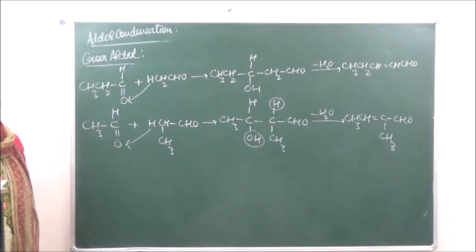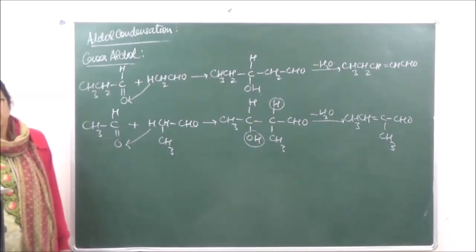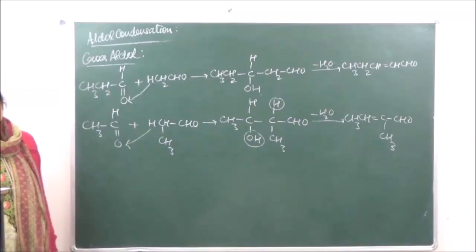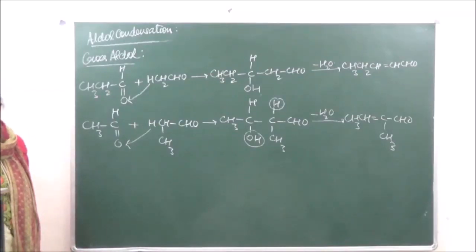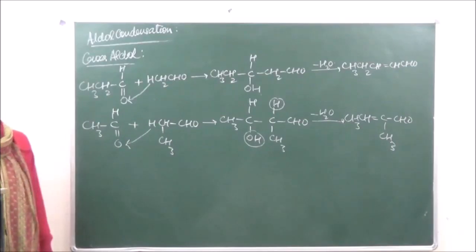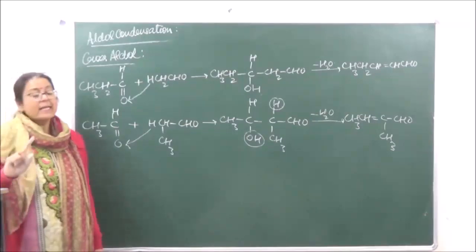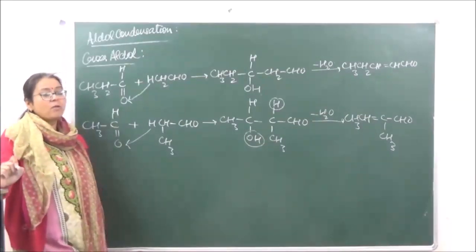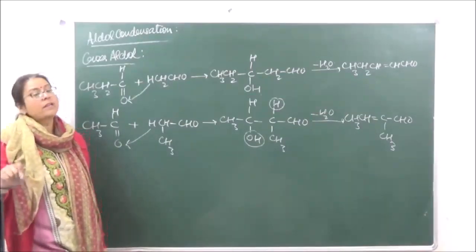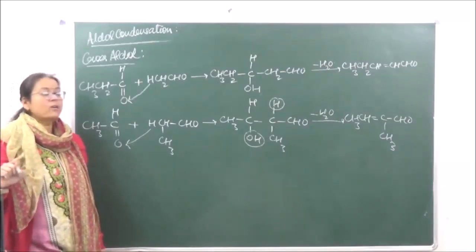Now when we're talking of, let's take another compound over here. If we're taking acetone, right? And we are taking ketone. Acetone, we are taking aldehyde and ketone. Remember that it is the alpha hydrogen atom of the ketone which is involved in condensation and not that of an aldehyde.